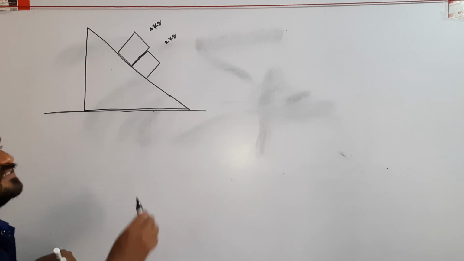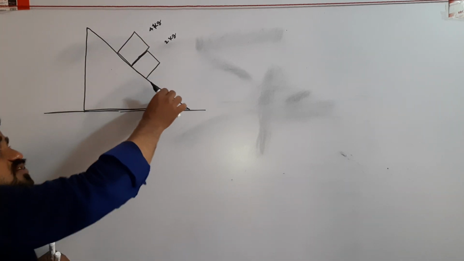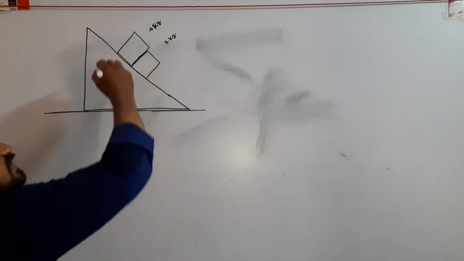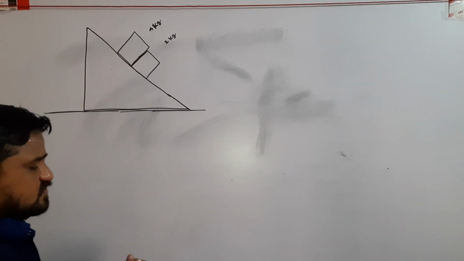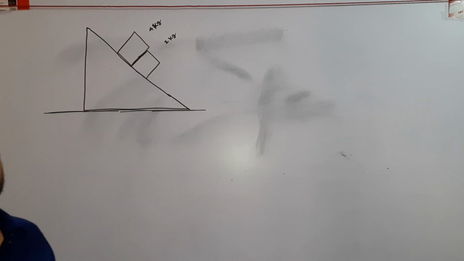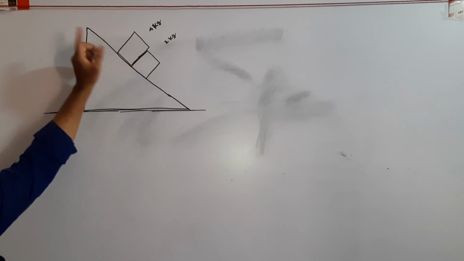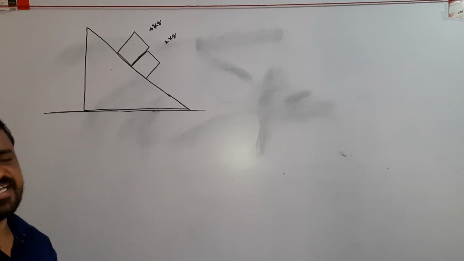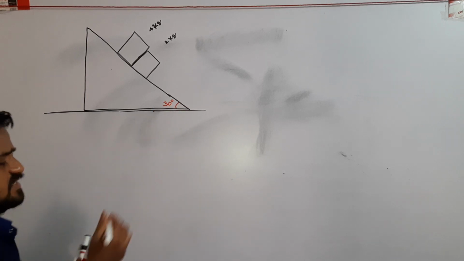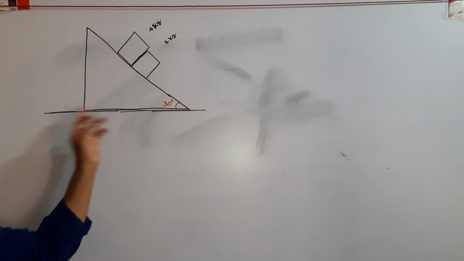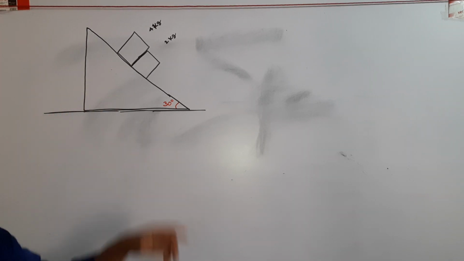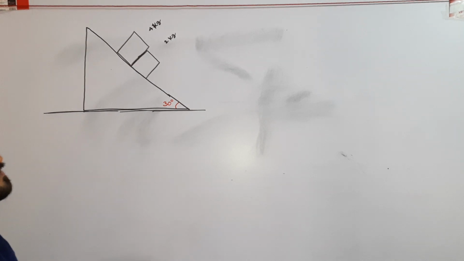Once again, listen: consider two bodies of masses 4 kg and 2 kg kept on a smooth inclined surface of inclination 30 degrees. Here all the surfaces are smooth. The inclined surface is fixed on the ground.